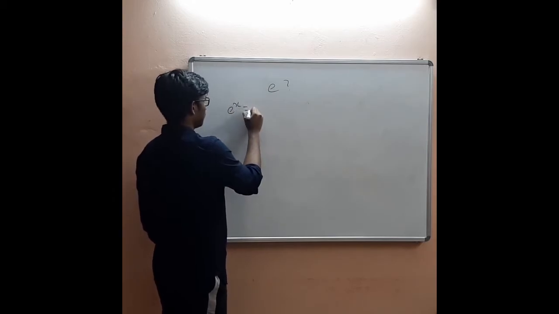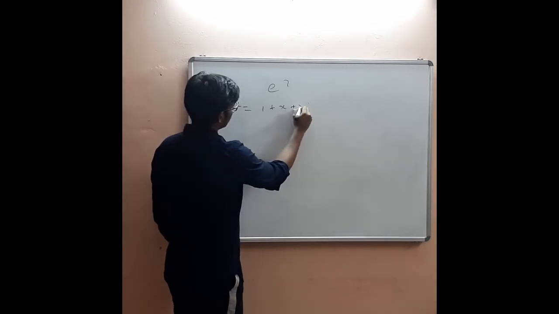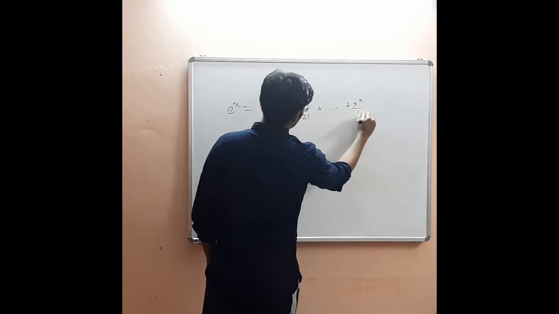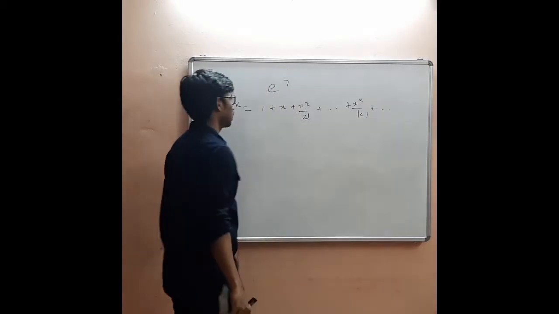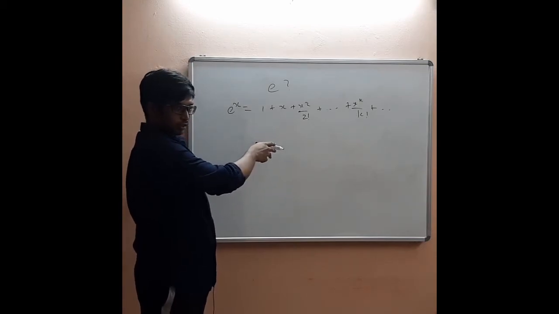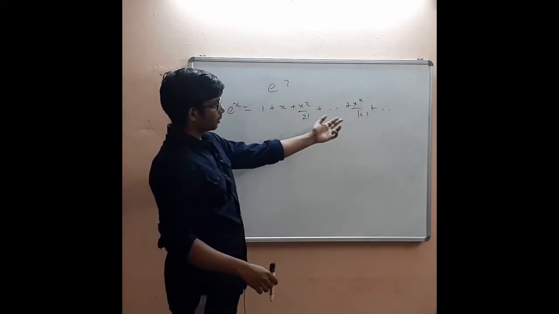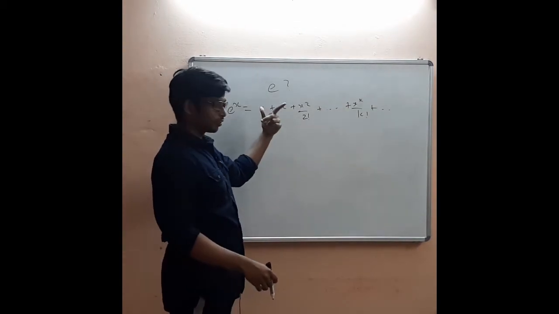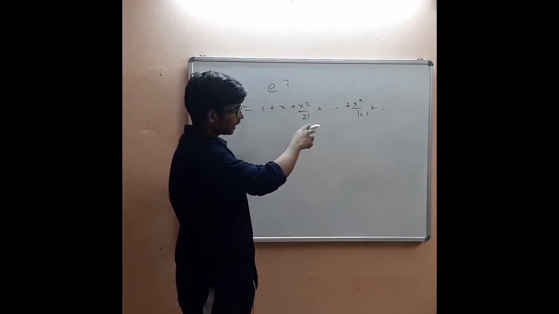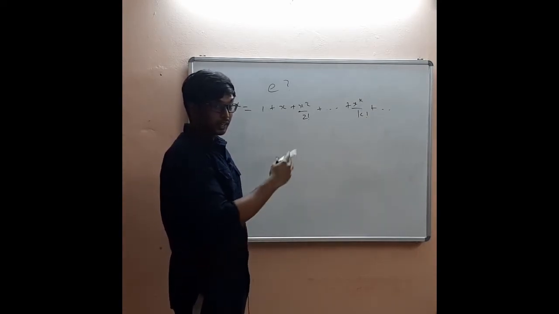Similarly, e to the power x is nothing but 1 plus x plus x squared by 2 factorial plus ... plus x to the power k by k factorial, and it's an infinite sum. Even here you can take the ratio test and you will get the same 1 by n, because x is a finite number. If you try to do the ratio test, you will get x divided by k plus 1.